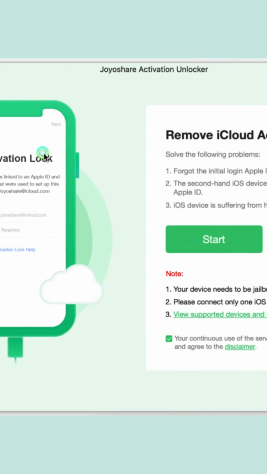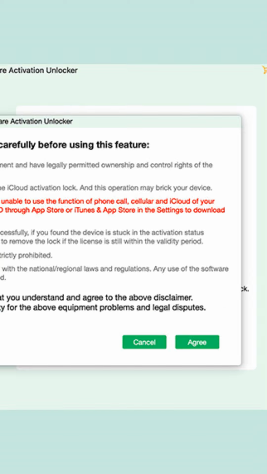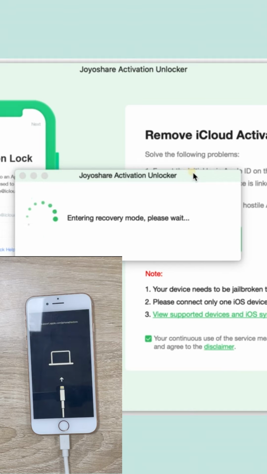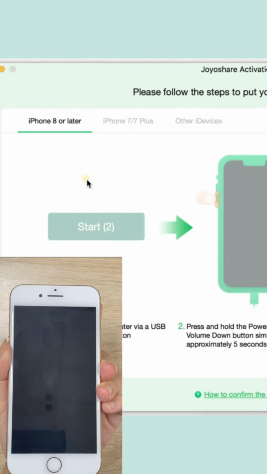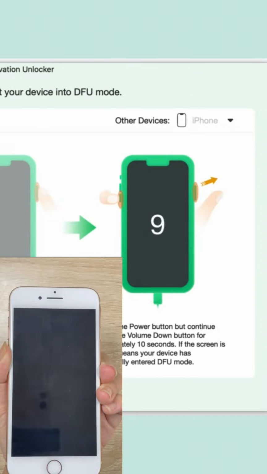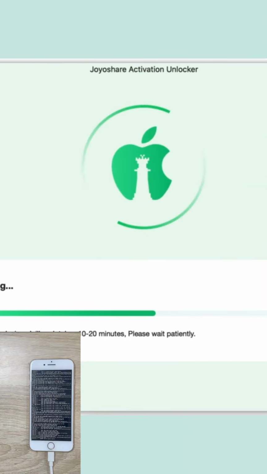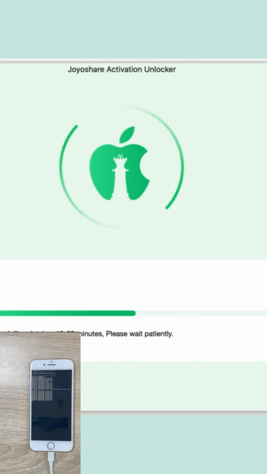Find the disclaimer and read it carefully. After hitting the Agree button, click Start to wait for your device to enter recovery mode automatically. Step 2. Follow the on-screen instructions to manually put your device into DFU mode. When successful, Joyoshare Activation Unlocker will start jailbreaking your device automatically.